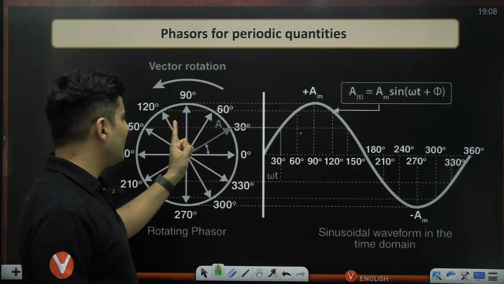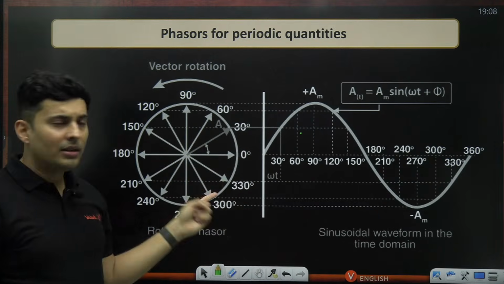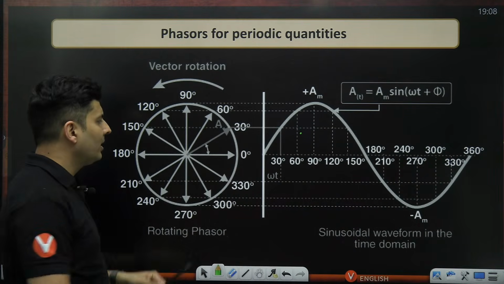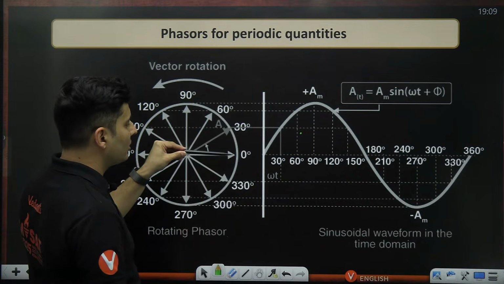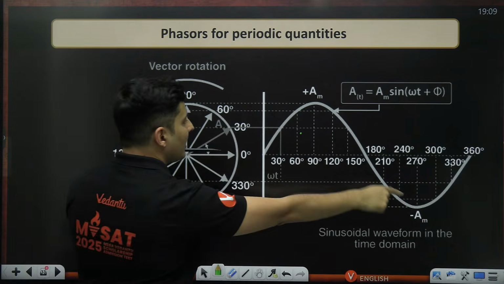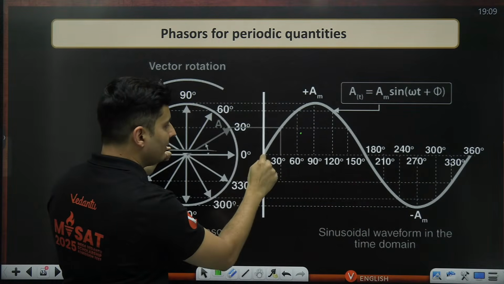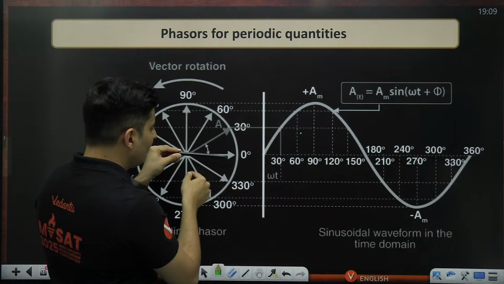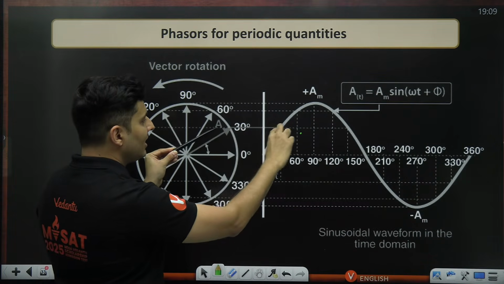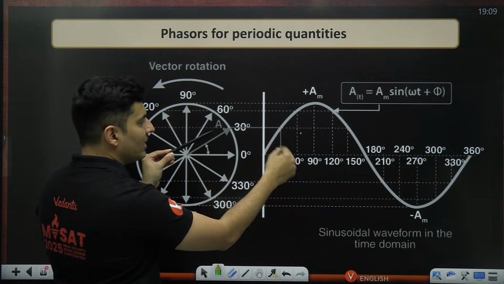The phasor is such that if you take the projection or a component of it, it always gives me the value of the wave. For example, right now my phasor is horizontal. If you take the y component, it is 0. In this graph, the actual value is also 0. After some time, this phasor will rotate. Let's say the y component is this much. That's exactly the value at that time.